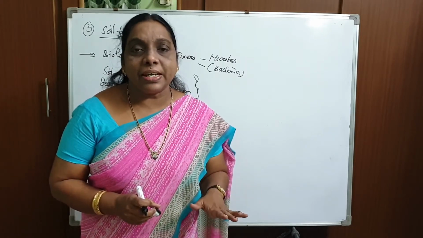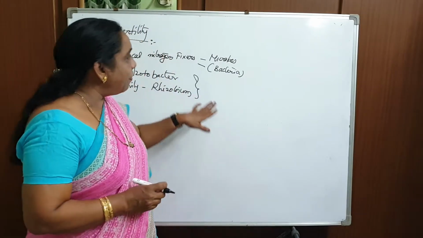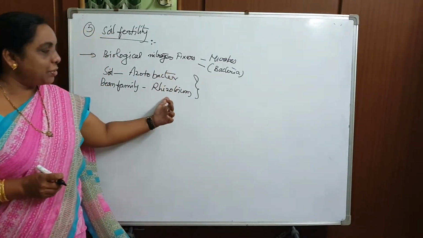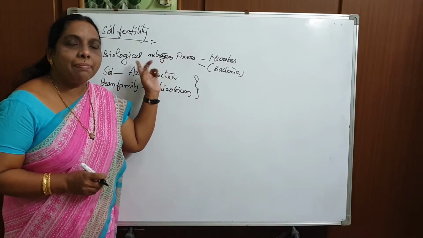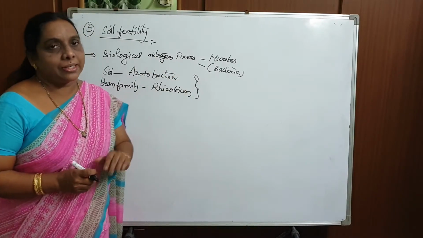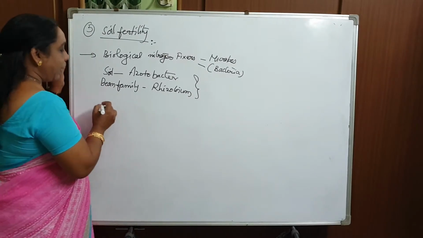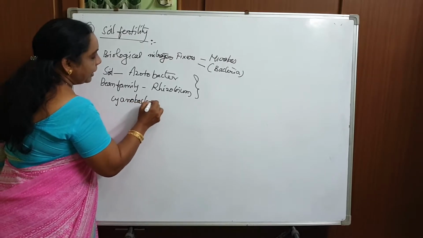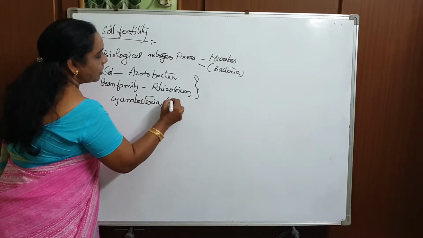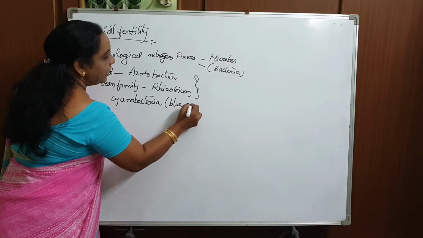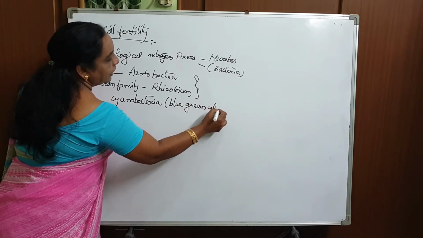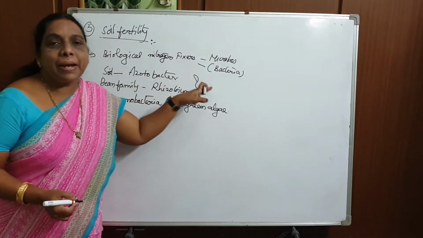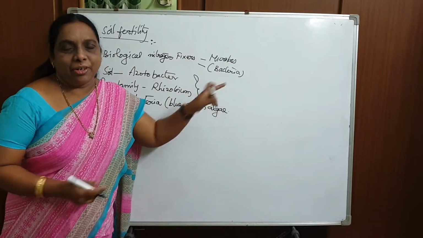This conversion occurs only with the help of microbes or bacteria, and the names of the bacteria are Azotobacter and Rhizobium, which we call biological nitrogen fixers. In your textbook they have given cyanobacteria, also called blue-green algae. So the fertility of the soil also depends upon microorganisms.